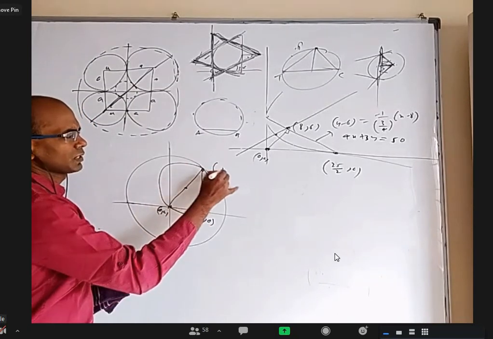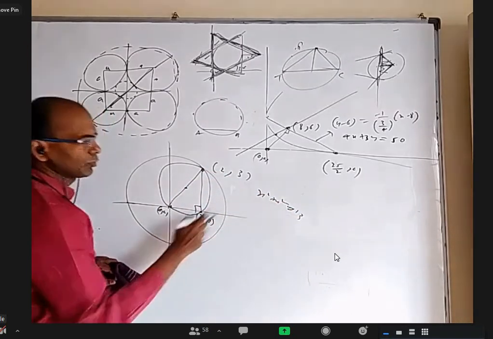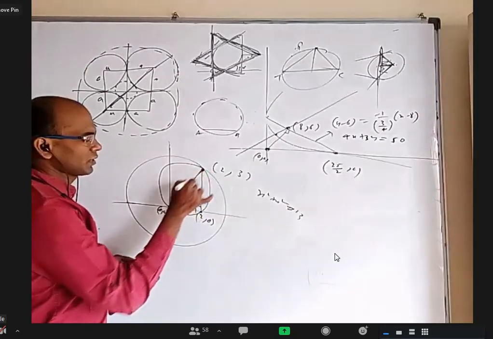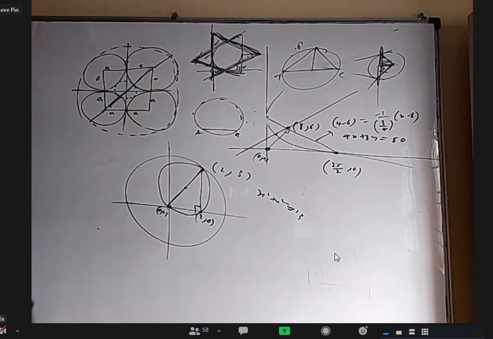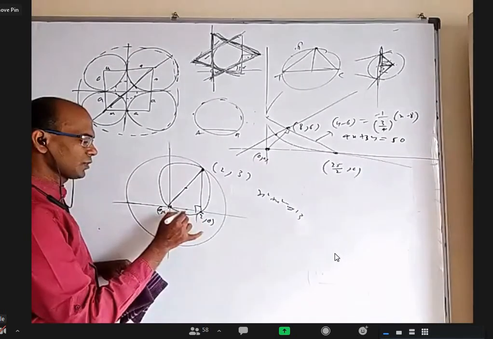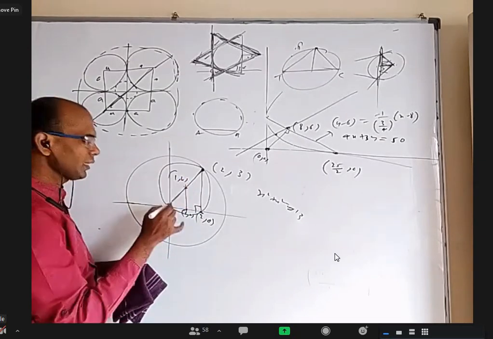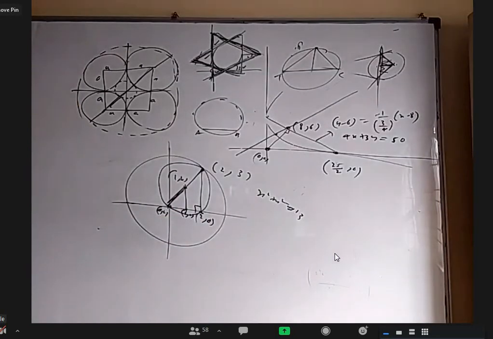Straight above this is 2, 3, because the circle is x square plus y square equal to 13. Put x equal to 2, y will come this. Now this is 0, 0. This is 2, 3. What is the diameter? Root 13. Or if I take this is 0, 0, this 2, 0, the center should be on the perpendicular bisector, it should be some 1, k, and this distance should be half of the big radius. From that also you'll get the center and then the radius also.